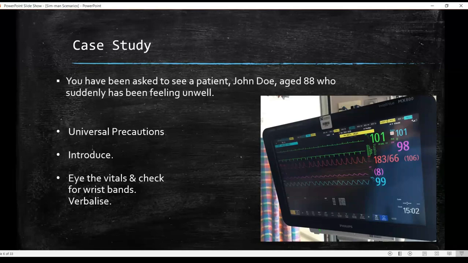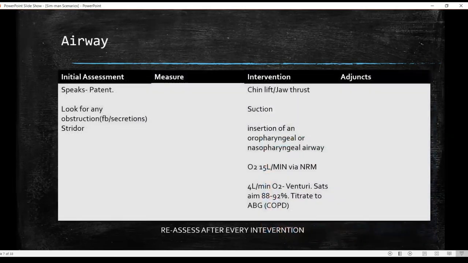Generally, the ABCD approach is carried out with other team members in the room. So when you're verbalizing, everyone is kept in the loop. So that is also one of the other reasons why I'm asking you to verbalize. So once you have done that, you've taken your universal precautions, you've introduced yourself, you have elicited a response probably, or maybe not. And once you have verbalized, you will now start with the approach.